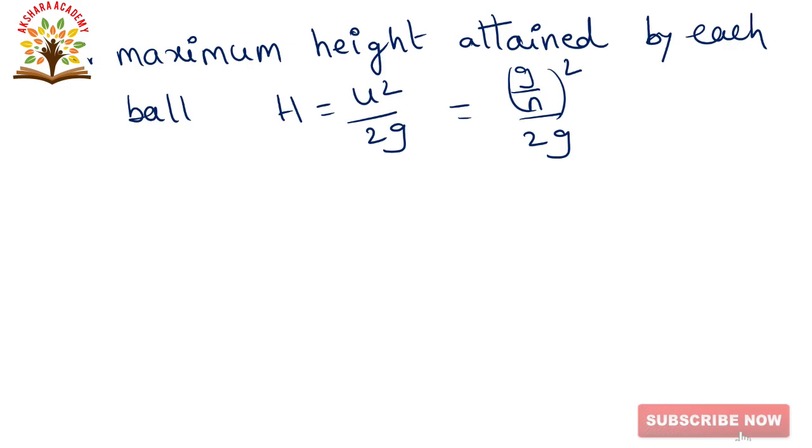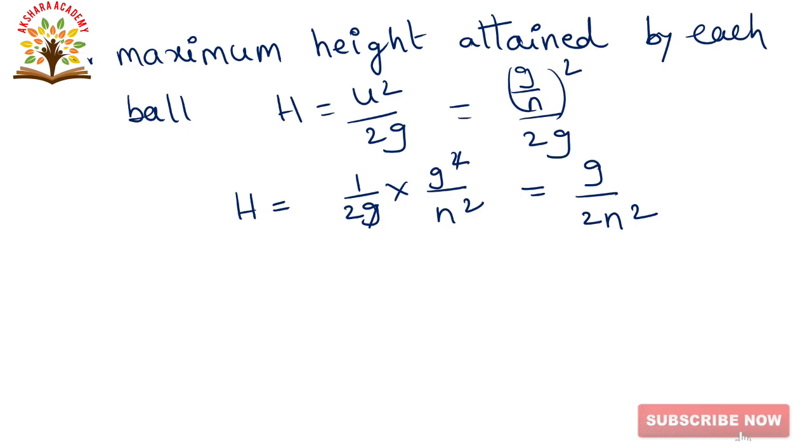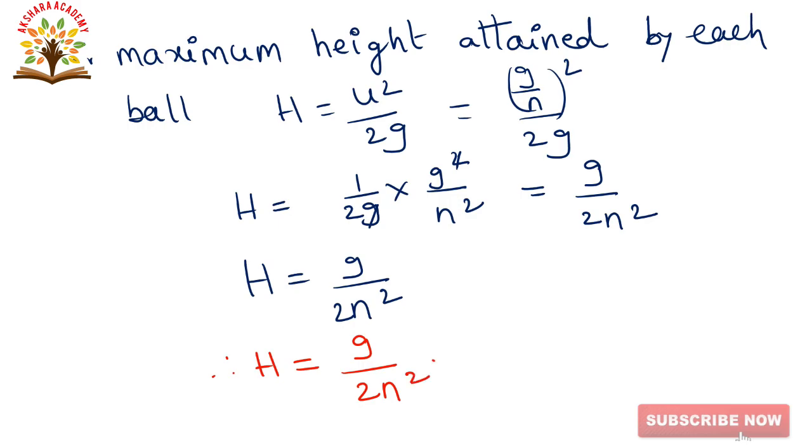This can be written as h is equal to 1 by 2g into g square by n square. g gets cancelled. The final is g by 2n square. So, maximum height H is equal to g by 2n square. This is the final answer.